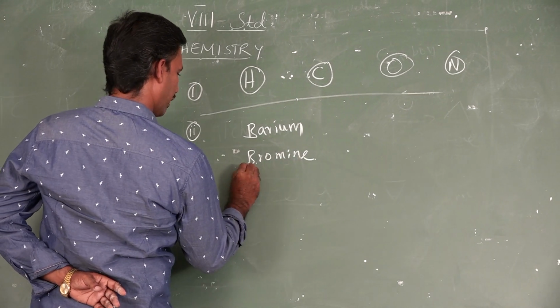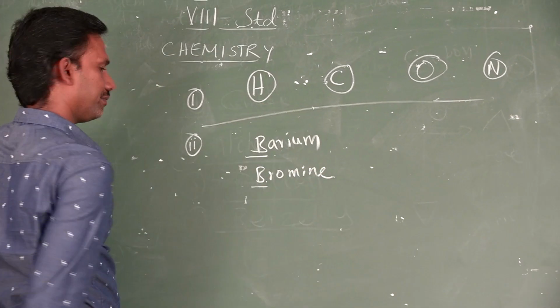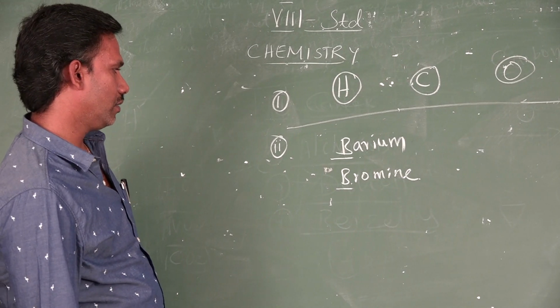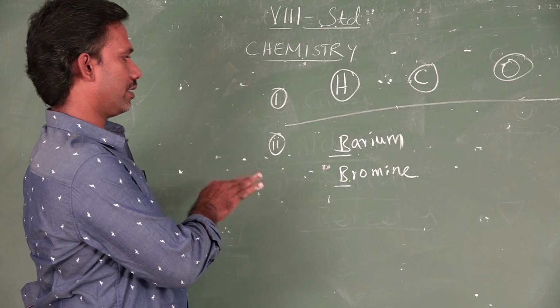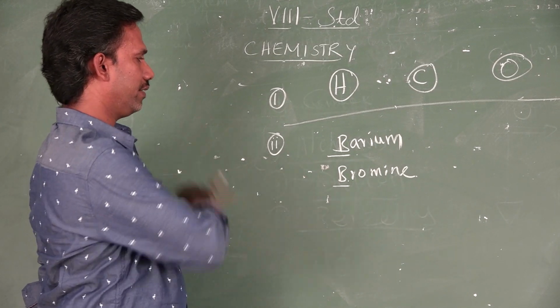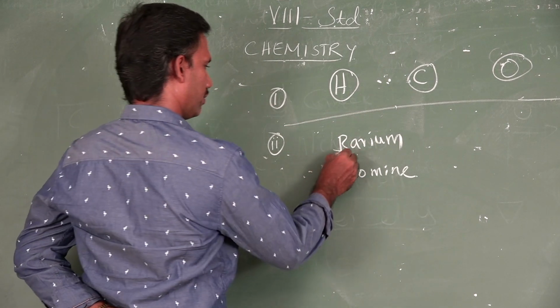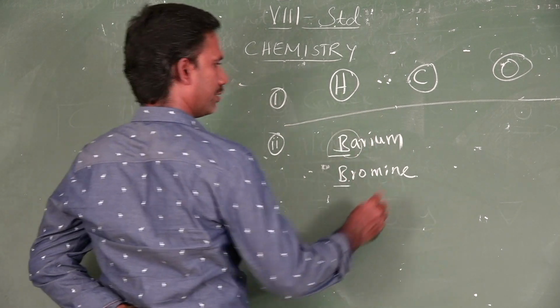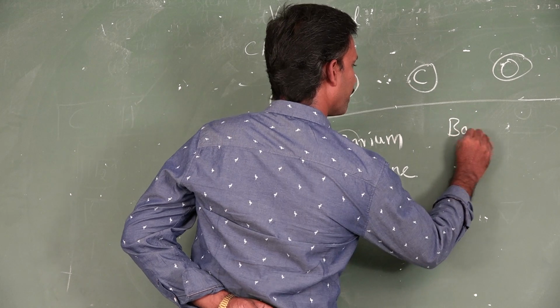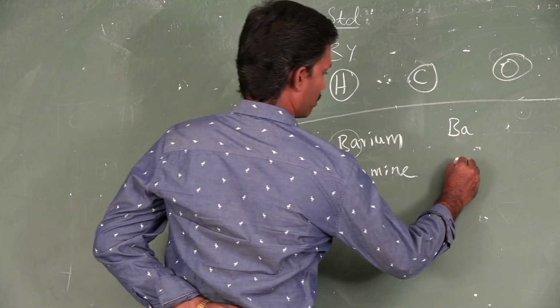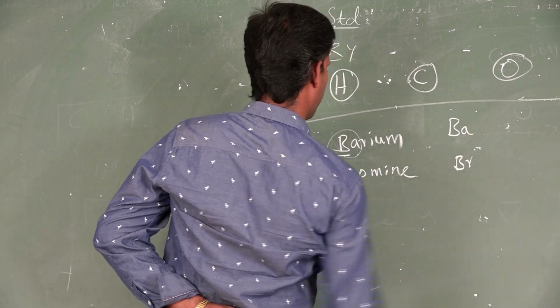Both of them have B as the first letter. So in this confusion, we can recover by using a two letter symbol. For example, for barium, we can take Ba, not B. For bromine, we can use Br, not B.